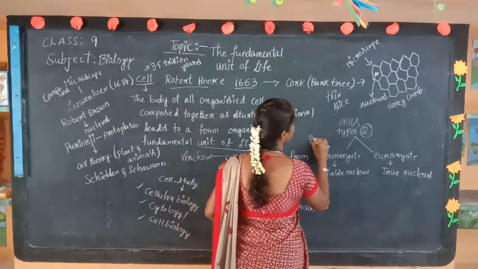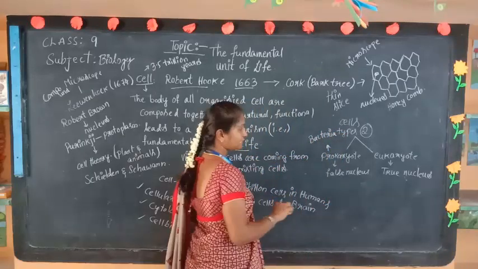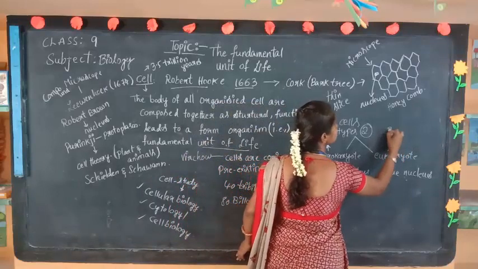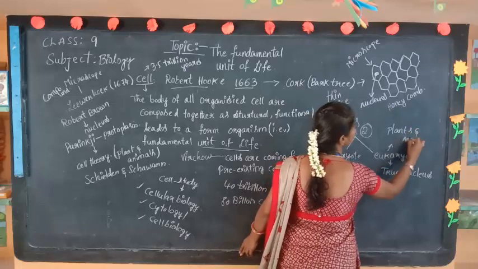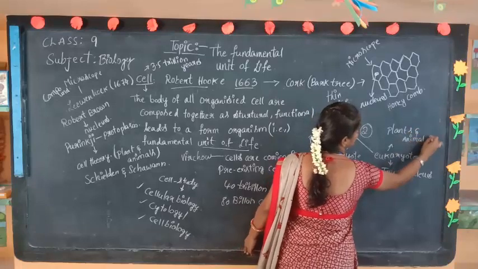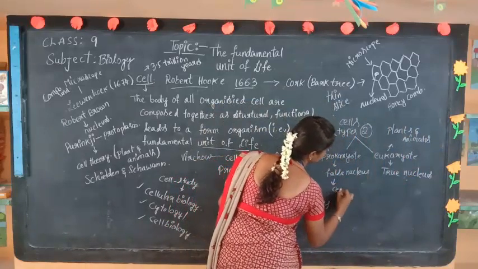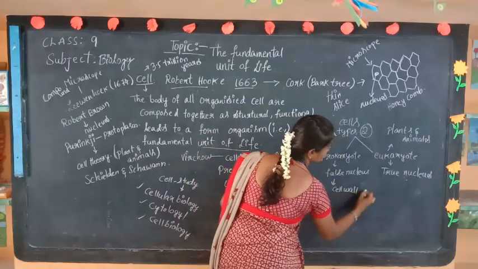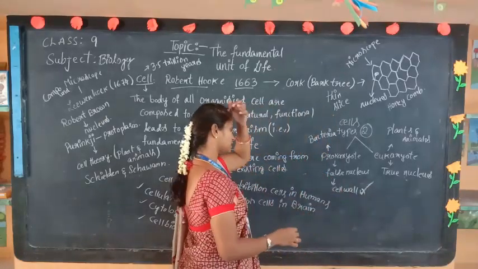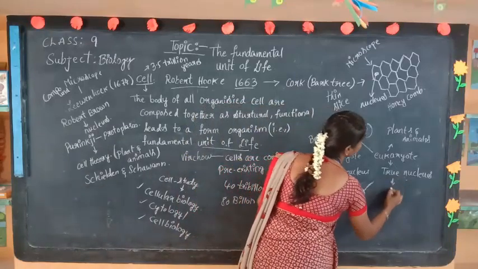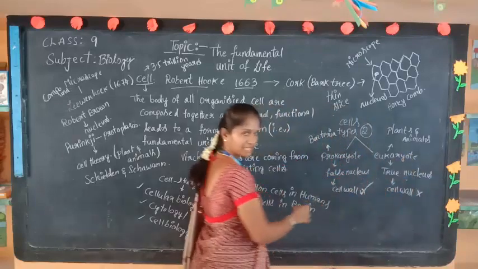Prokaryotic, the best example is bacteria. And the eukaryotic best examples are plants and animals. And next, in the prokaryote, the cell wall is there. In the eukaryote, the cell wall is not there. The cell wall is not present.